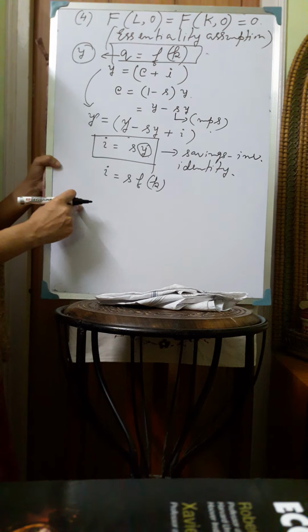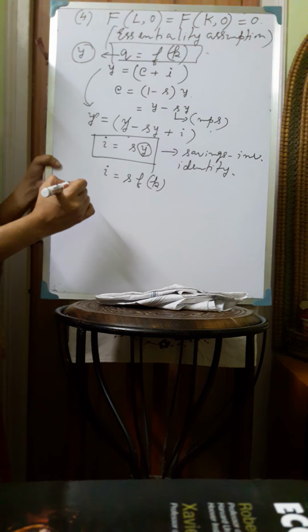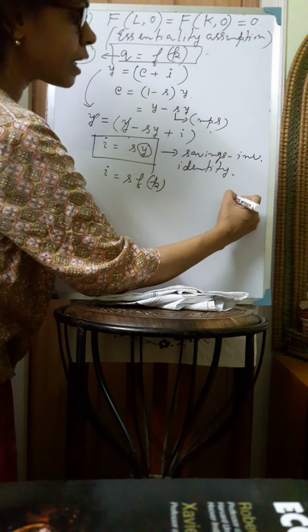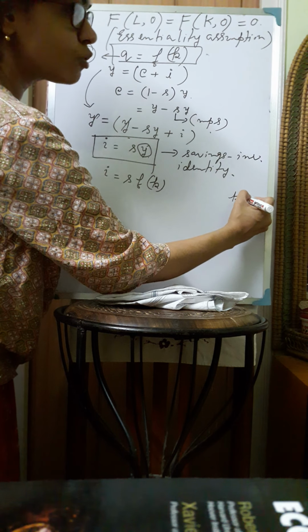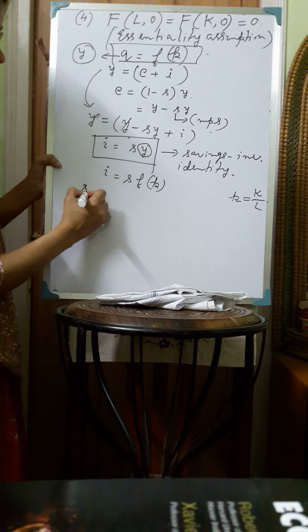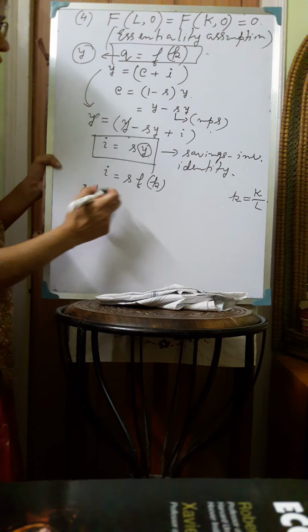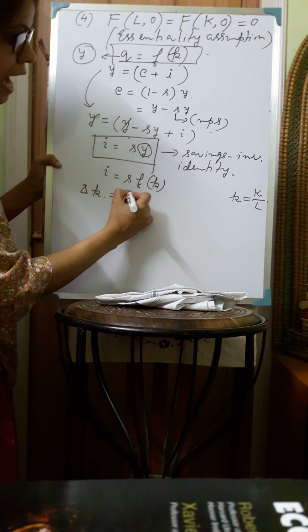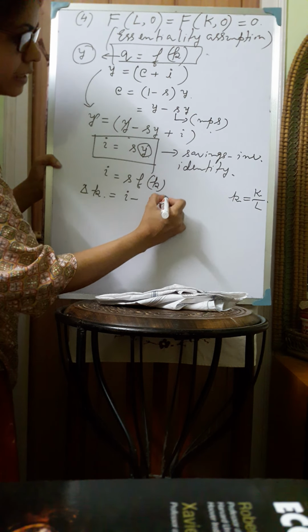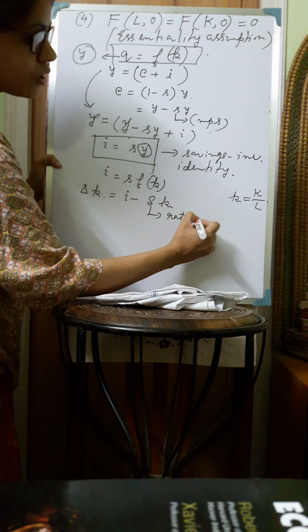Now from here, we can find out the change in the capital per worker. So what is the amount of capital per worker in the economy? This is denoted by small k, where small k is K by L. So delta k, that is the change in capital stock per worker, is equal to I minus delta k, where delta is the rate of depreciation in the economy.